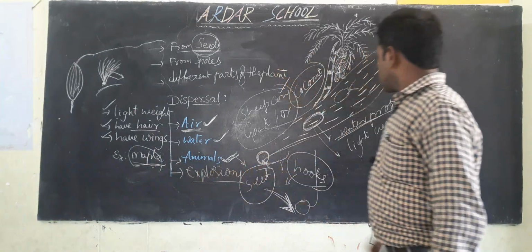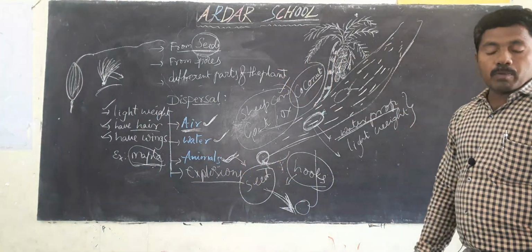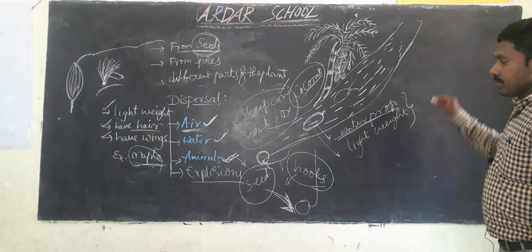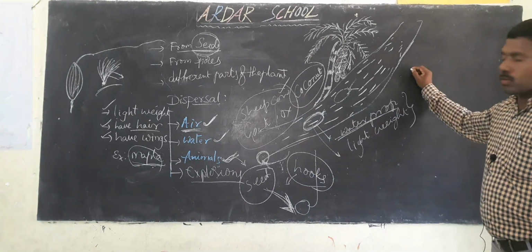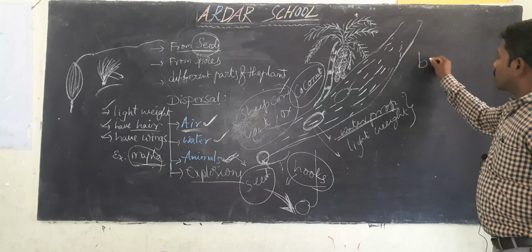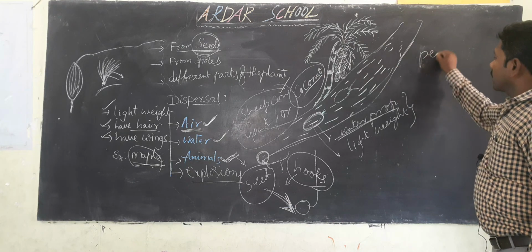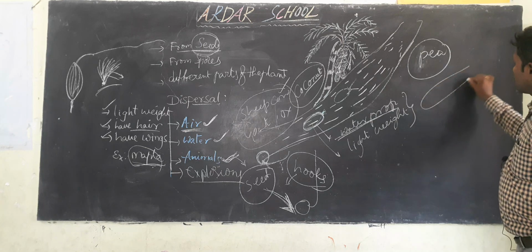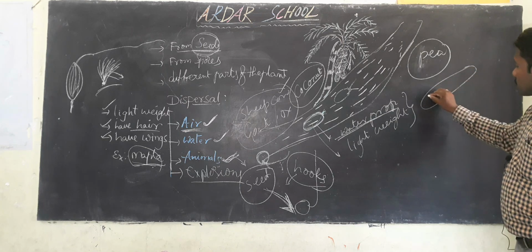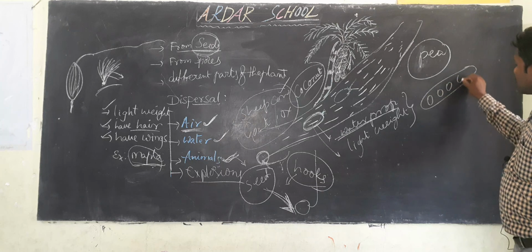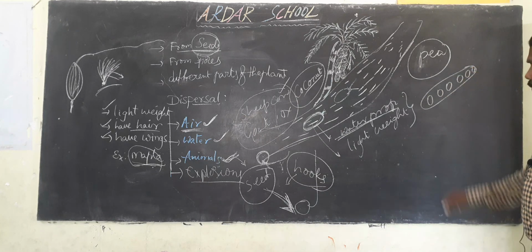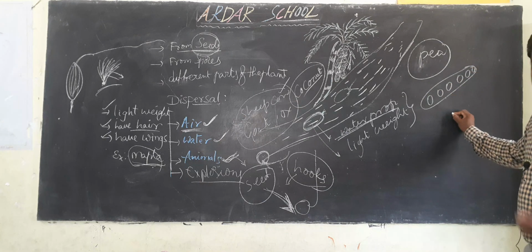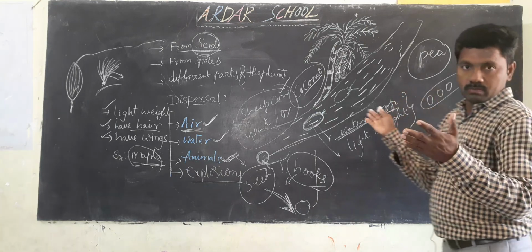Explosion. So this is also one type of dispersal. How can it happen? For example, if you observe the pea plant, it has some pods. Here some seeds are inside. When it is ripening, it can burst.